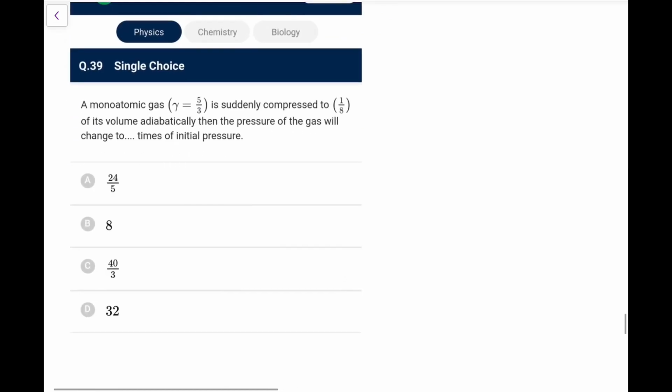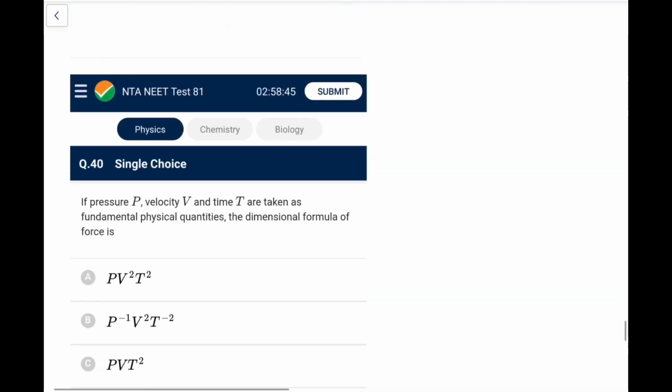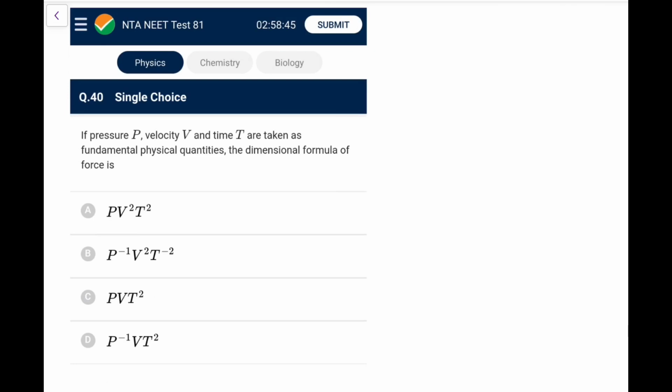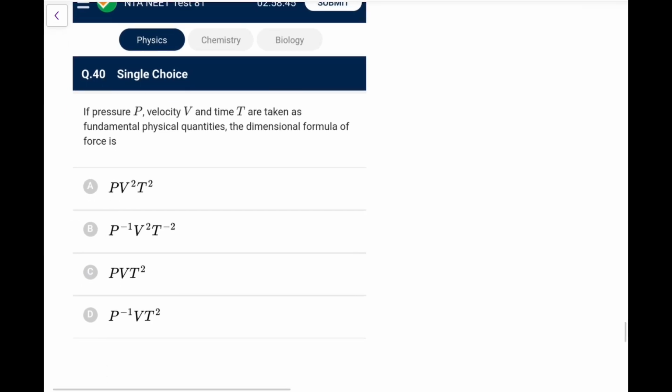Next, a mono-atomic gas is suddenly compressed to 1/8 of its volume adiabatically, the pressure of the gas will change to. You have done this many times, I remember this, 32 times. Just do PV to the power gamma is constant, no point in doing it again. This question has come before also.